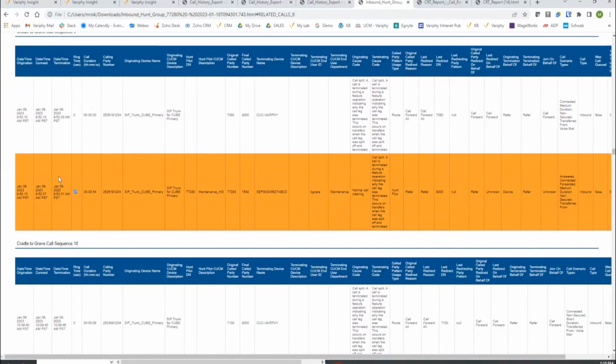So once again, the CRT, or computed ring time metric logic, is going to take the difference between the secondary leg's datetime connect and the previous leg's termination stamp. So 5230 from 5237 is going to be 7 seconds. So it only took Bill 7 seconds to answer this call, as opposed to 27, which is inflated because of the duplicated stamps of origination time provided in the Cisco CDR. That's really what I want to hammer home there.